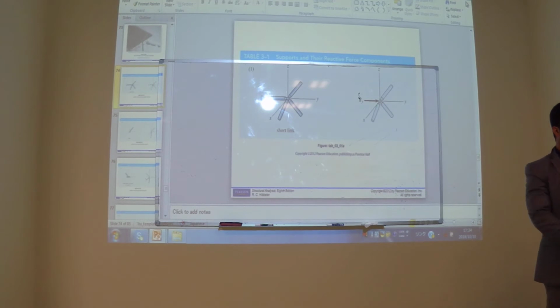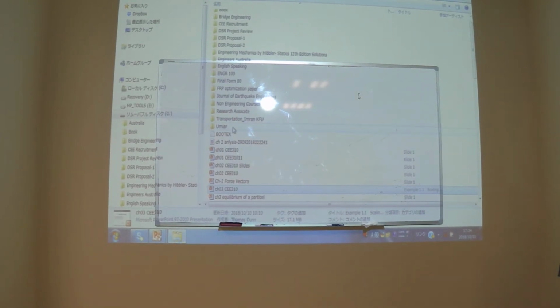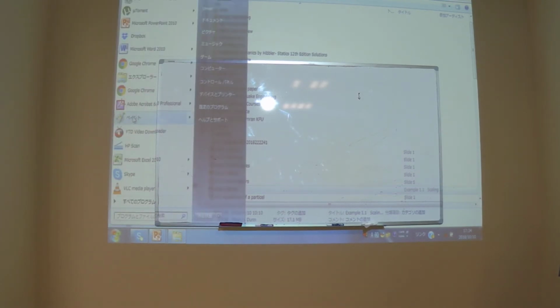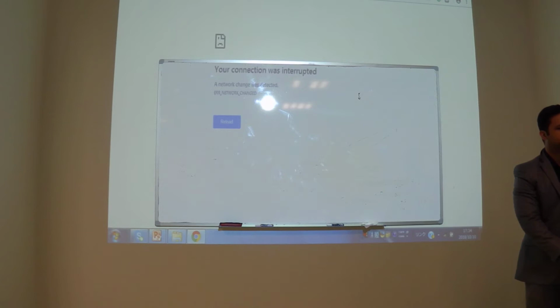So next time I will tell you, but let me show you that study which I have recently done, and it's in the process. I think I have recently submitted it, and I have to open this through my email account. Let me show you. That study was done by my senior design students. So I have optimized the different trusses.